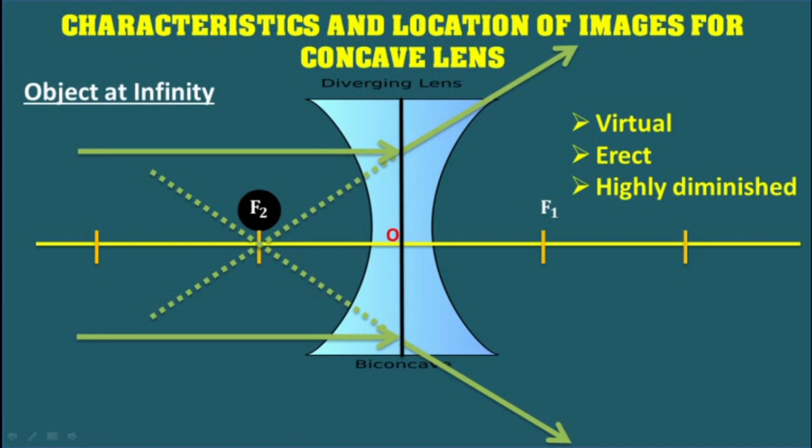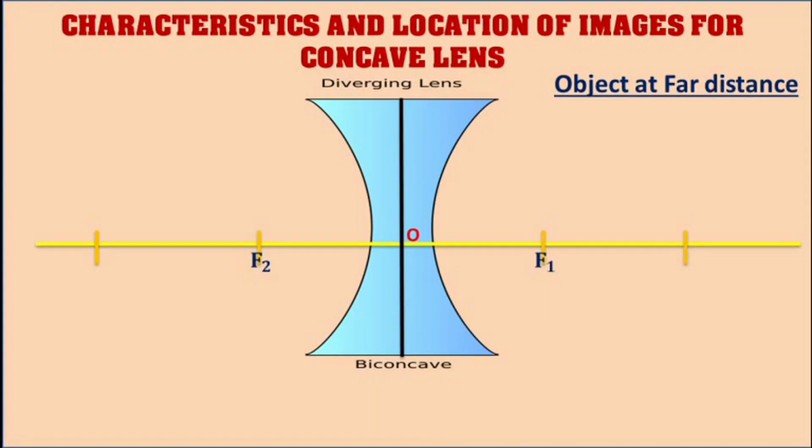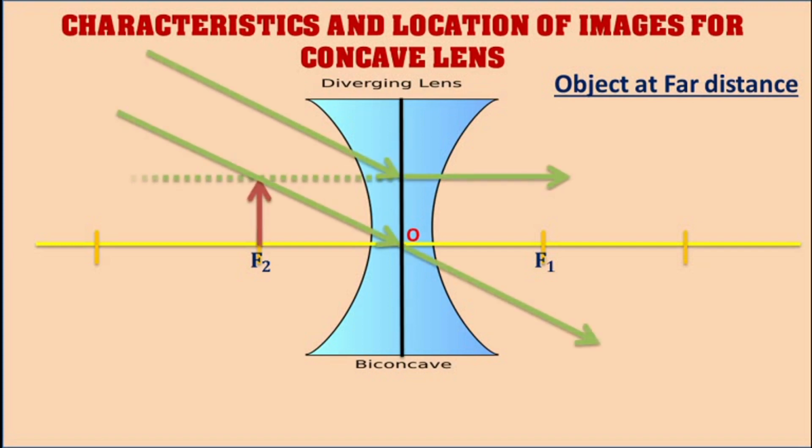Now if the object is at a far distance, the rays of light from the object reaching the lens will be parallel to each other and will be incident obliquely on the lens. Two refracted rays do not meet each other, but when produced backwards they meet at a point A'. Thus, the image is formed in the focal plane of the second focus f2 of the lens. A concave lens is used in the Galilean telescope.